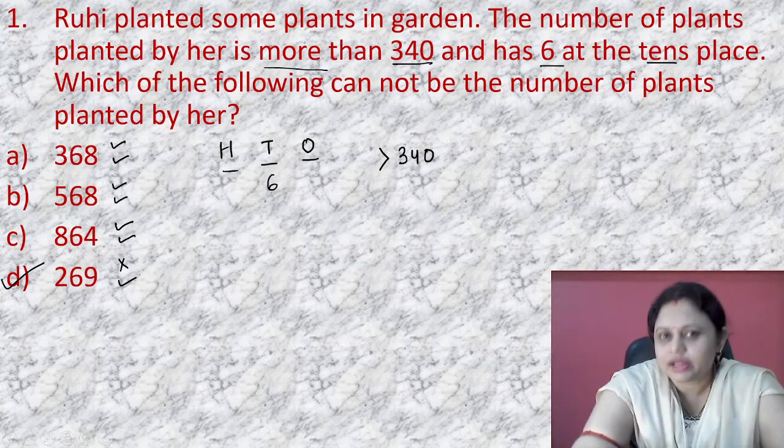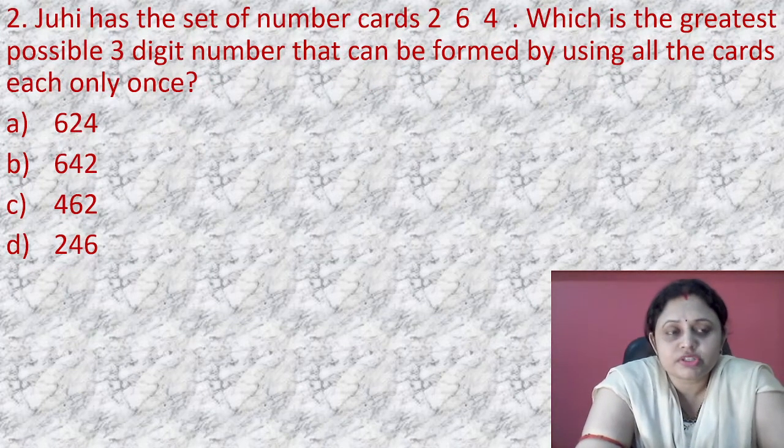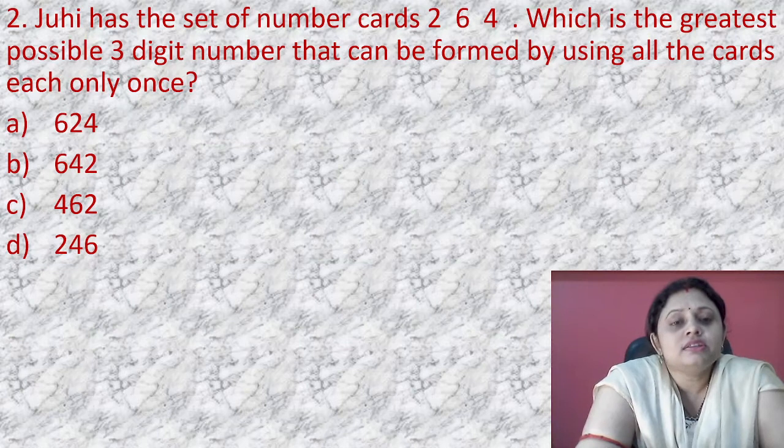So the correct option is option D. Okay बच्चों, आया सबको समझ में? Okay, let's move to the next question. Juhi has the set of number cards 2, 6, 4. Which is the greatest possible 3-digit number that can be formed by using all the cards each only once?